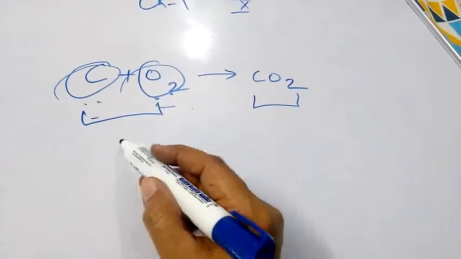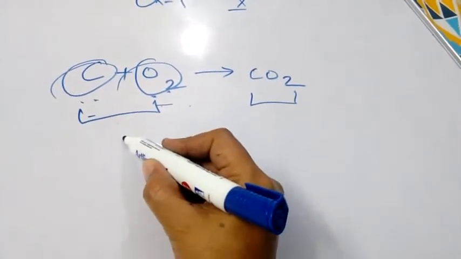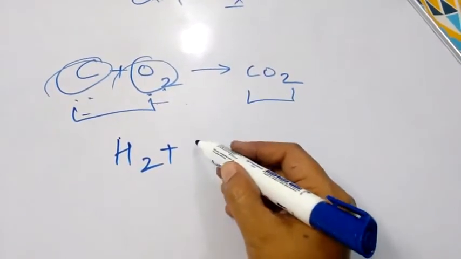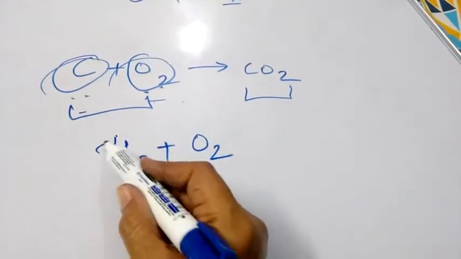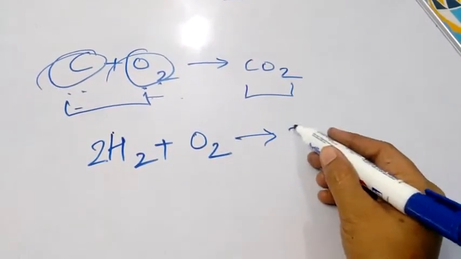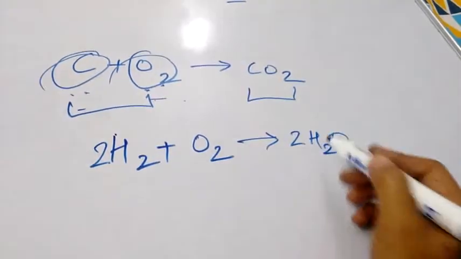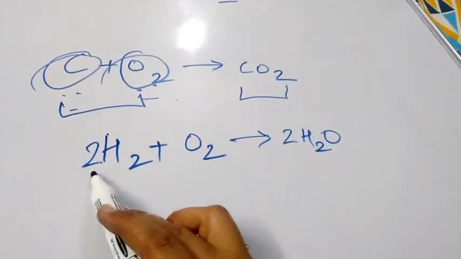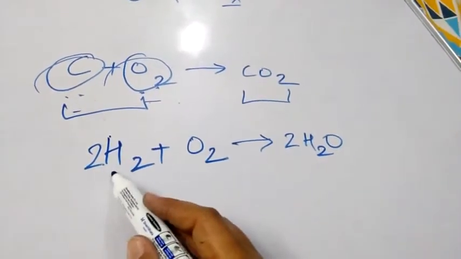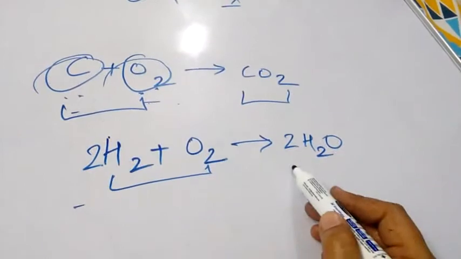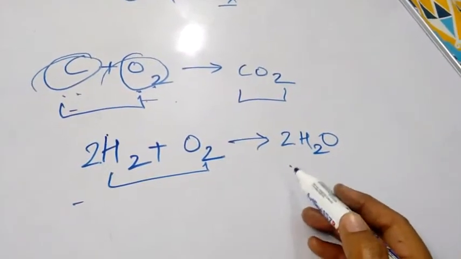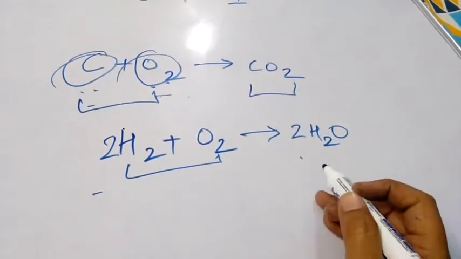Like 2H2 plus O2 gives 2H2O, in which atoms are rearranged. There is just rearrangement of atoms. This is called chemical reaction.